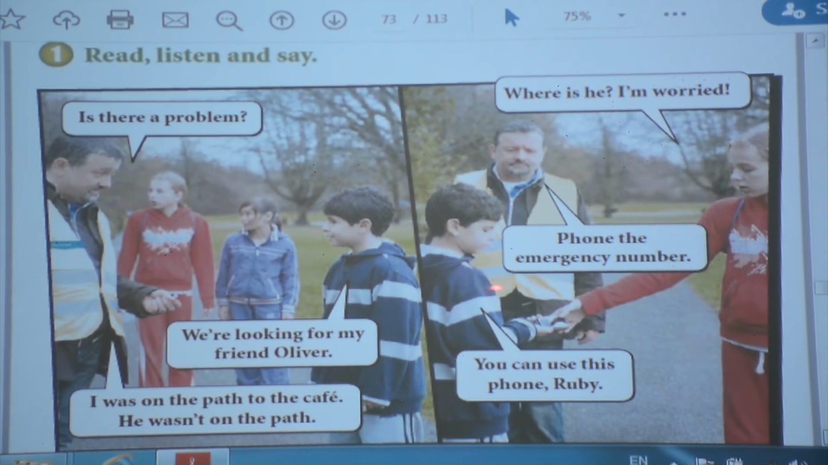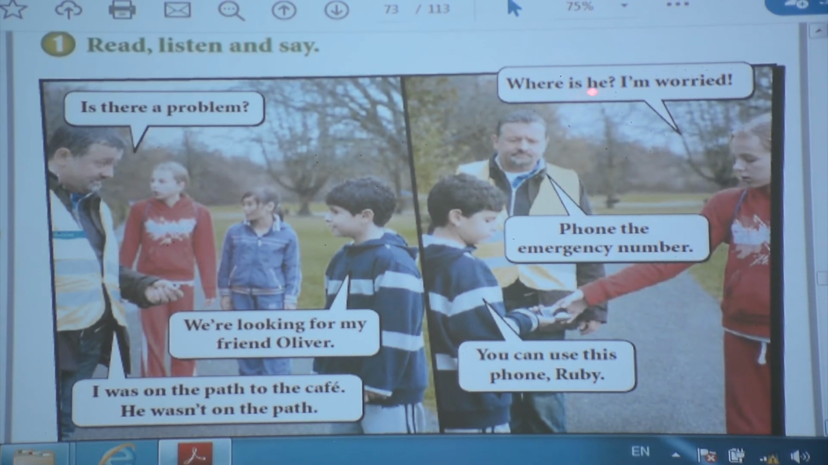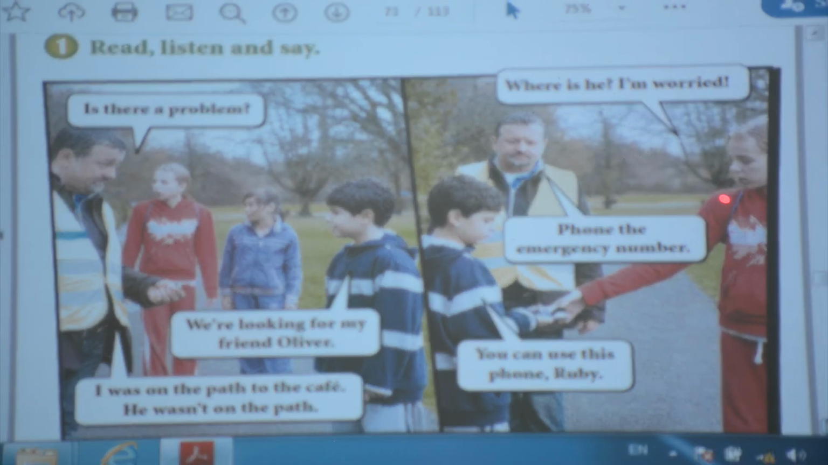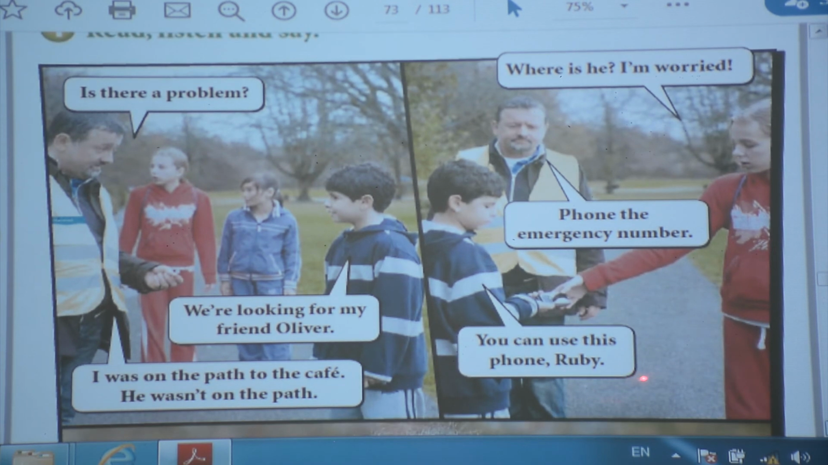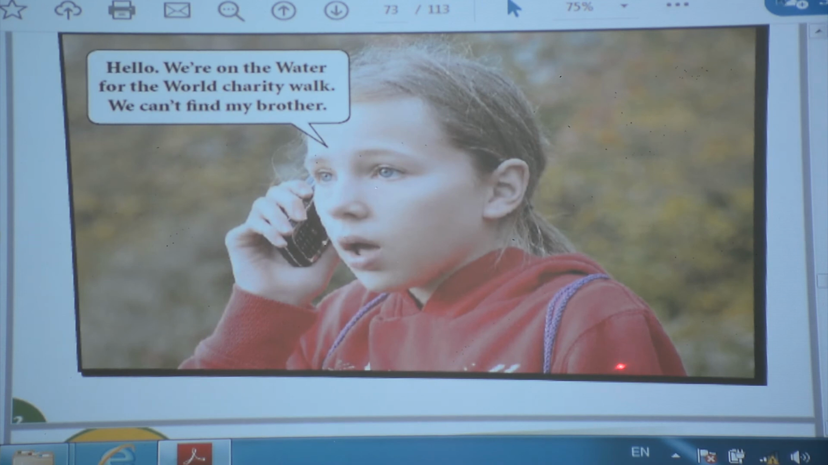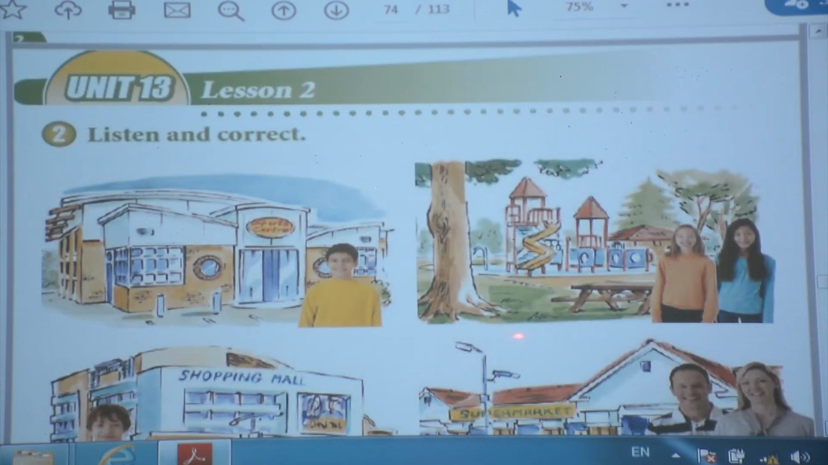Go to the second picture. And she said, where is he? I am worried. She said about Oliver. And he said, phone the emergency number. He said, you can use this phone, Ruby. Here you are. And this one, hello. She said, hello, we are on the water for the World Charity Walk. We can't find my brother. She is calling.